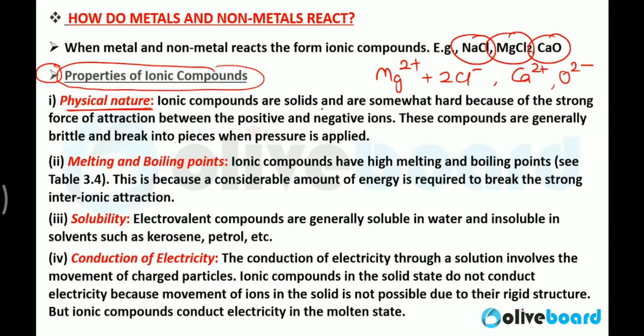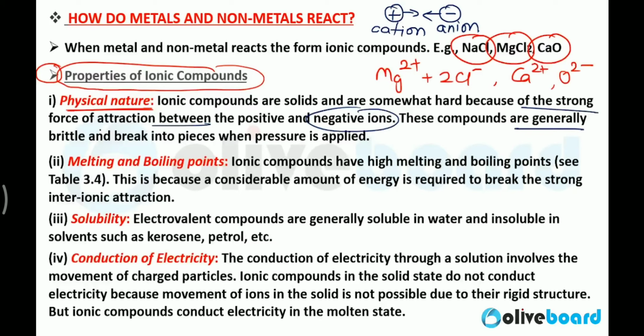Now, what is their physical nature? Ionic compounds are solids and are somewhat hard because of the strong force of attraction between them. The positive and negative ions, you know, opposite poles attract each other. So one is a cation, which is positively charged, and another one is an anion, which is negatively charged. So they attract each other very strongly. That's why the force of attraction between the positive and negative ions is very, very strong.